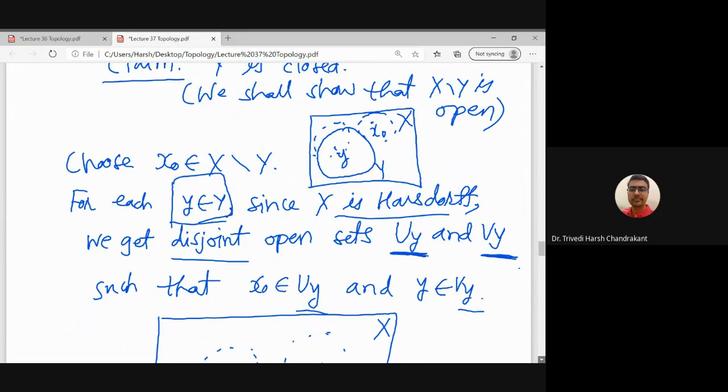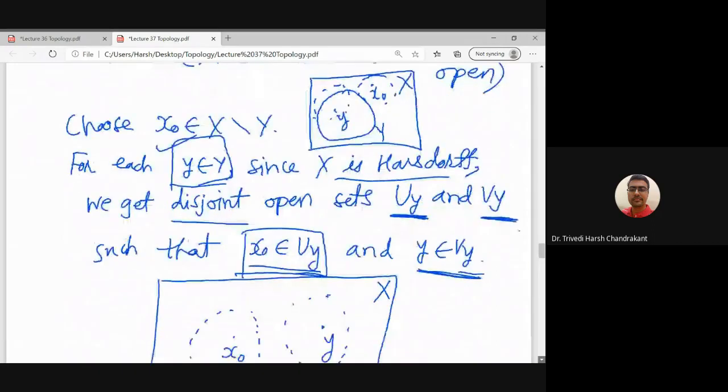The first open set contains x naught, the other open set contains y. This open set contains x naught, so we could have called it U x naught, but we are calling it Uy because this choice of U depends on y.